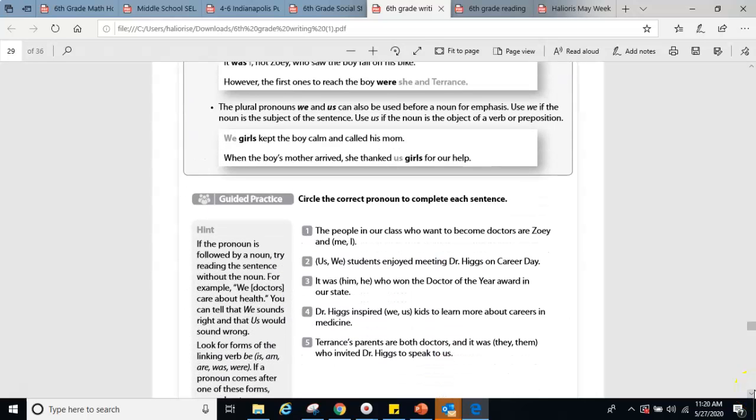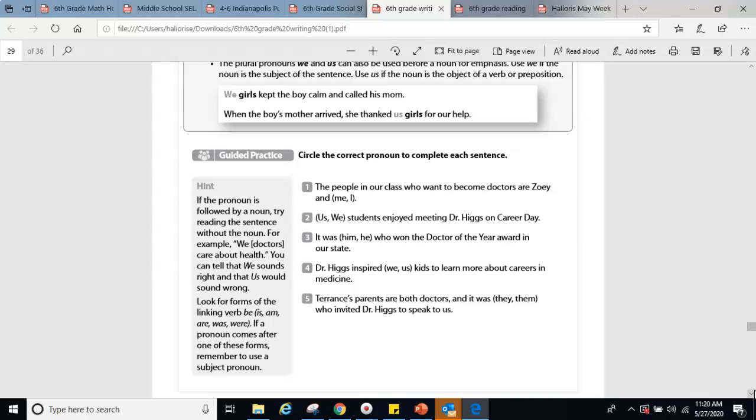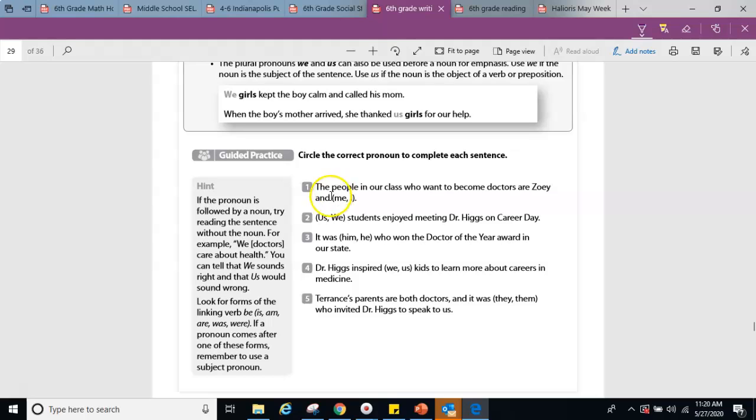Circle the correct pronoun to complete each sentence. The people in our class who want to become doctors are Zoe and me. Okay. Use me at the end, right? We learned that last week, I think. Blank students enjoyed meeting Dr. Higgs on career day. We students. It was blank who won the Doctor of the Year award in our state. It was him who won the Doctor of the Year award in our state, or it was he who won.